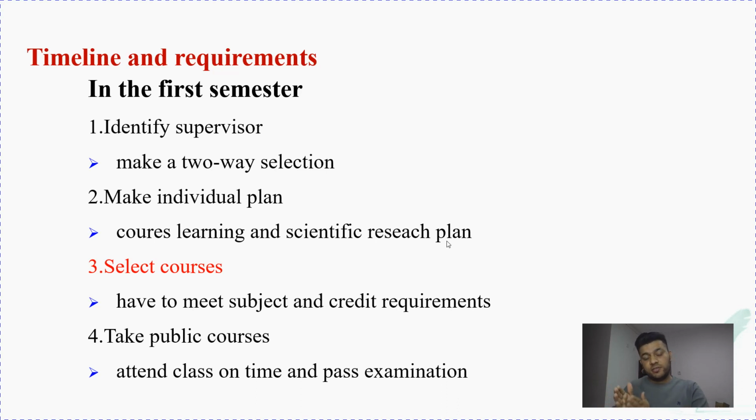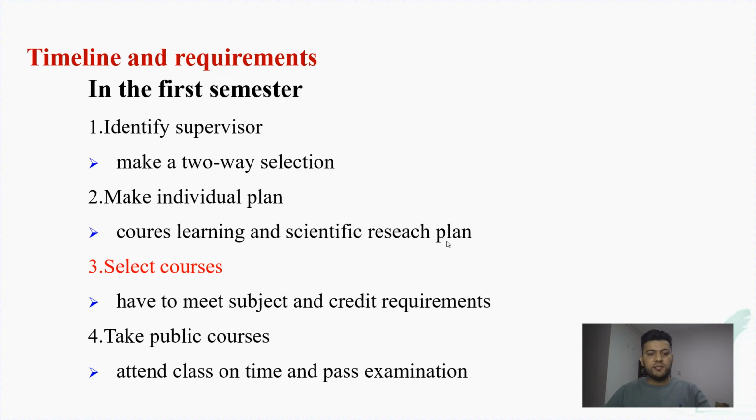In the second semester you have to study your major courses. Before the ending of the first semester, or during it, you can select your courses. You can get help from your supervisor. You can talk with your supervisor, and then your supervisor will tell you which courses you have to study. Some courses are not offered in the second semester, so you can take them in the third semester. But by the end of the first semester you have to select which major courses you want to study.